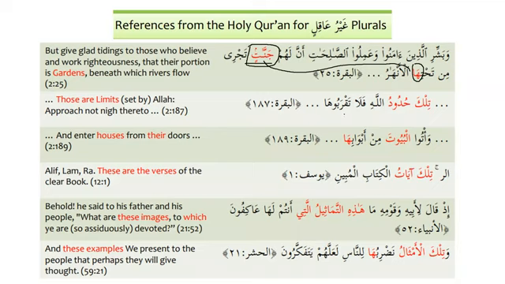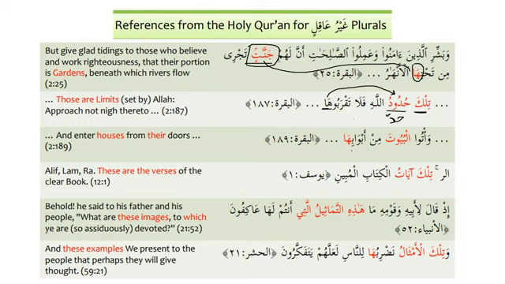Tilka hududullahi fala taqrabuha. Now we see that the plural of haddun is hududun. And that's why the ismul ishara that has been used is what? Tilka. We don't have ulaika hududullahi, we have tilka hududullahi because hududun is the plural of haddun, and haddun is singular, and the plural will be treated as singular feminine, and that's why the pronoun that we have is wala taqrabuha, and we know that ha is also used for the singular feminine.